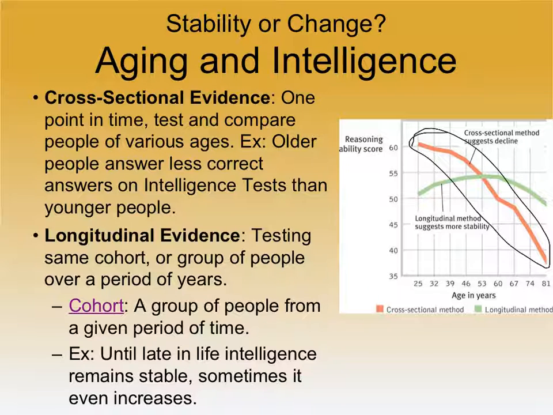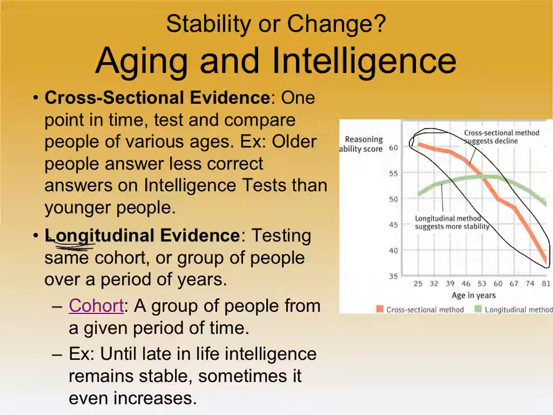As opposed to doing it via a longitudinal study. Longitudinal, the first 4 letters there are long. It's a study that takes a very long time because you're using the exact same people. So the advantage of it is that you minimize confounding variables. You're using the exact same people, so you can't say, oh, maybe just by fluke the 30-year-olds were smarter than the 20-year-olds to begin with, because here it's the exact same people.